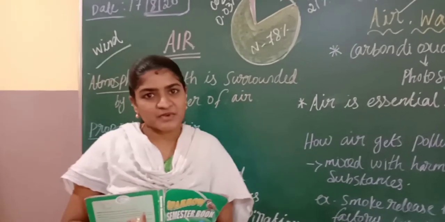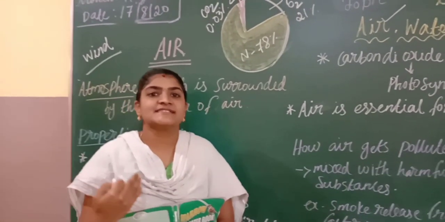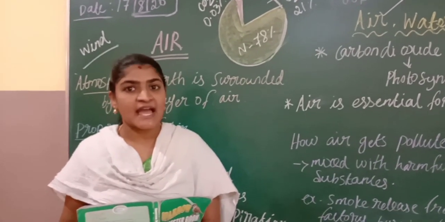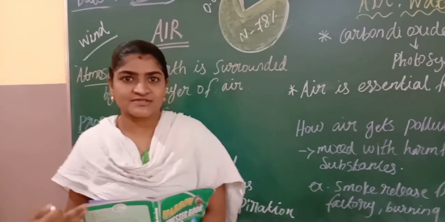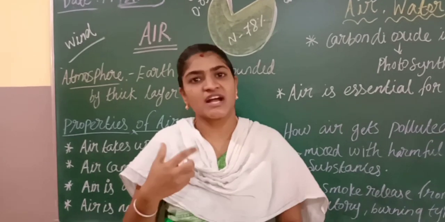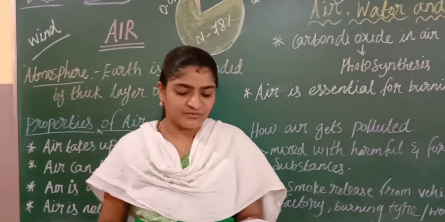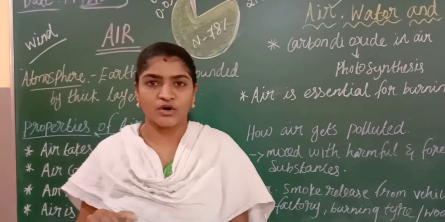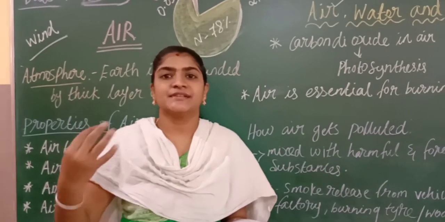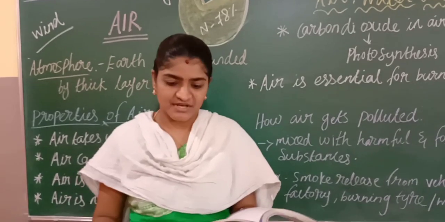Then what is meant by breeze? A slow movement of cool air is called a breeze, and the moving air is called wind. So air is present everywhere, and we can't see it, but we can feel it when it moves or blows. Moving air is called wind, and this slow movement of cool air is called a breeze.